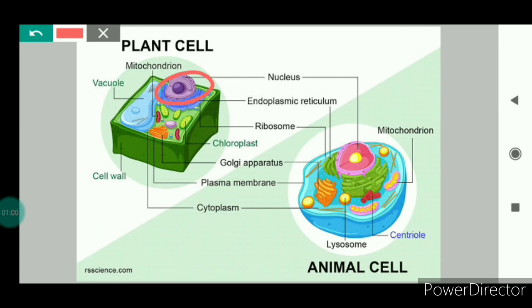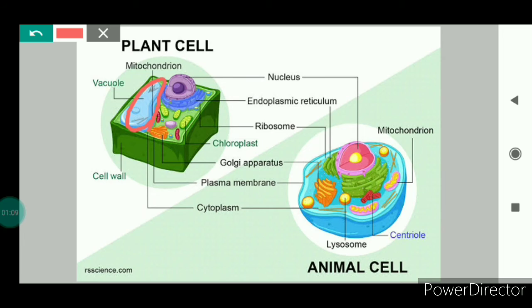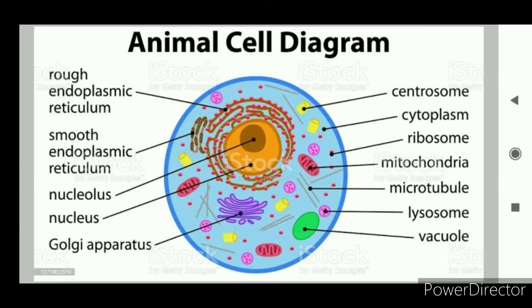And here you can see this is the nucleus, and inside the center there is the nucleolus. Here also the nucleus, and in the center the nucleolus. In case of plant cell, you can see the vacuole is so large in size. These are the Golgi bodies, or you can say the Golgi apparatus. This is slightly near the nucleus, but here you can see the Golgi bodies. Now if we talk about the animal cells, then the centrosomes are found inside the animal cell. That I will show you in the next picture, where it will be more clear.